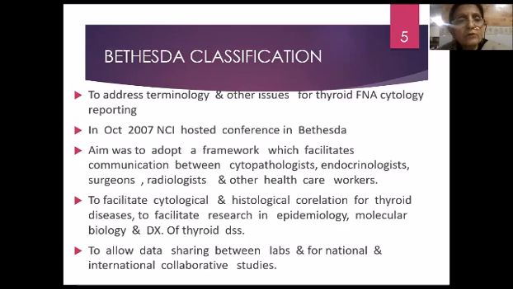The aim of this conference was to adopt a framework which facilitates communication between cytopathologists, endocrinologists, surgeons, radiologists, and other healthcare workers, to facilitate cytological and histological correlation for thyroid diseases, to facilitate research in epidemiology, molecular biology, and diagnosis of thyroid diseases, to allow data sharing between labs and for national and international collaborative studies.